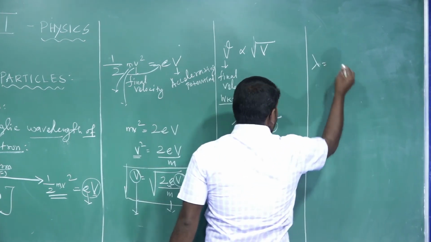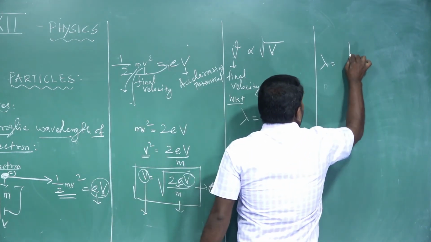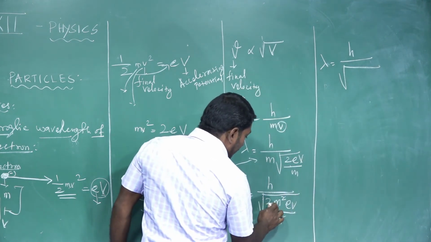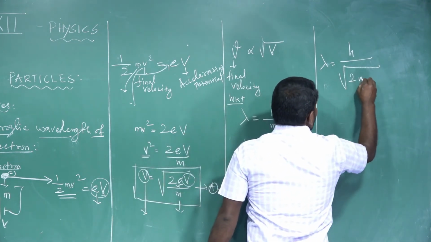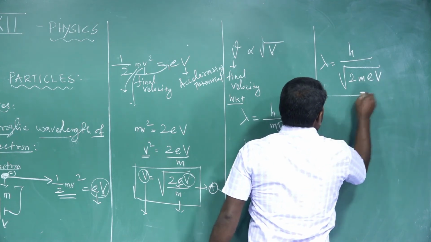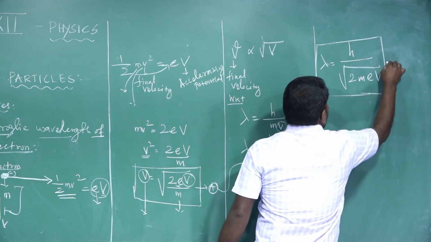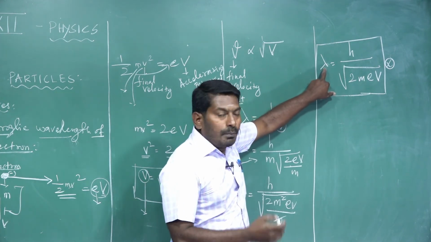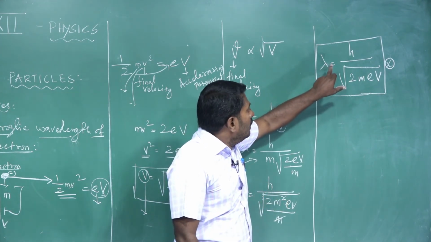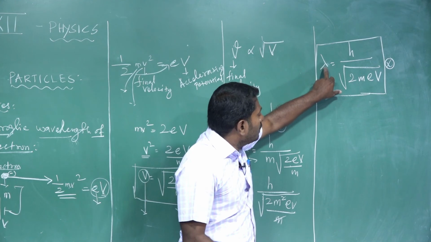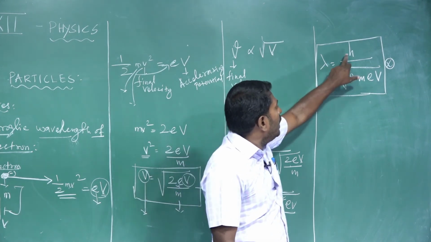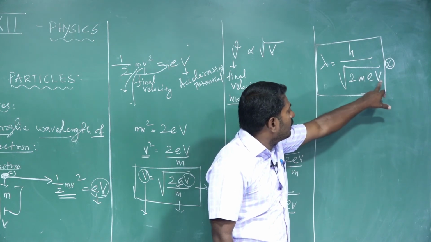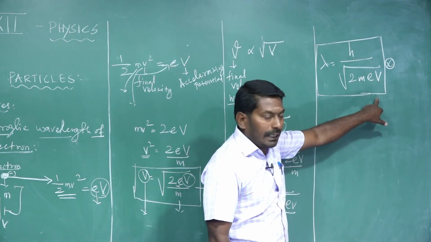Then lambda is equal to h divided by square root of 2 meV. Don't forget, it is another important expression to represent the de Broglie wavelength of matter waves. Here, the de Broglie wavelength of an electron, lambda, is equal to h divided by square root of 2 times mass of electron, charge of electron, accelerating potential of electron.